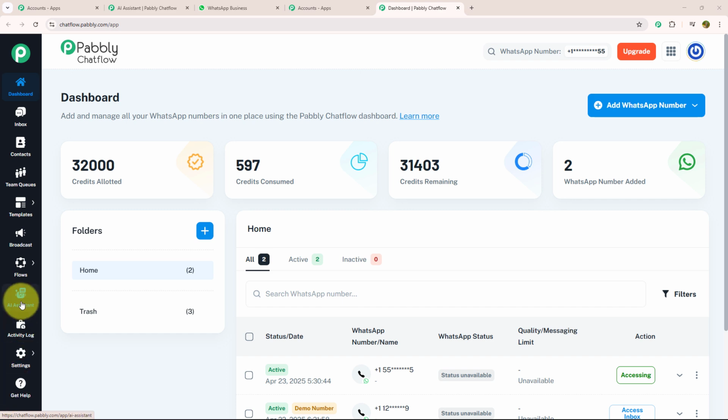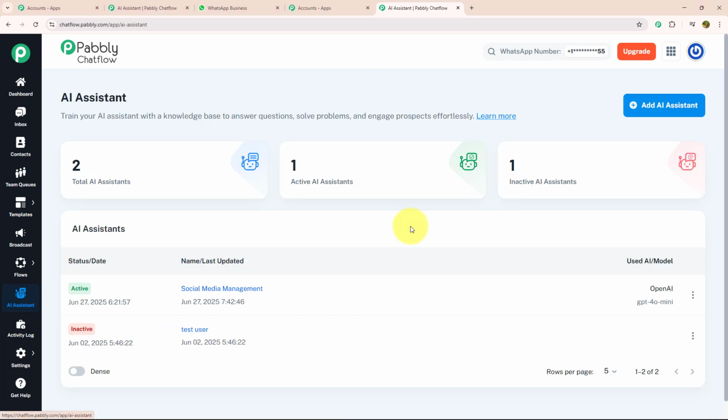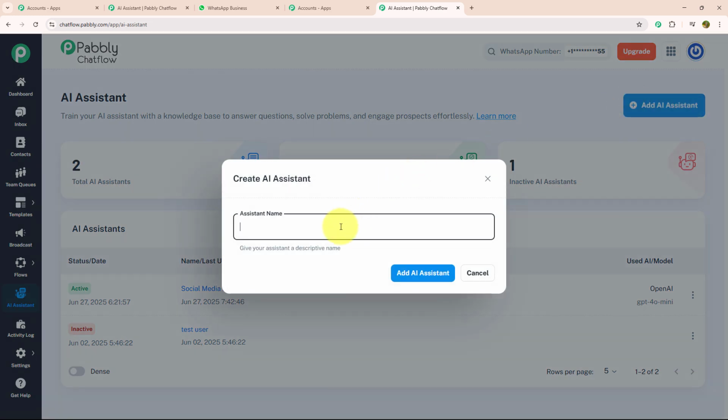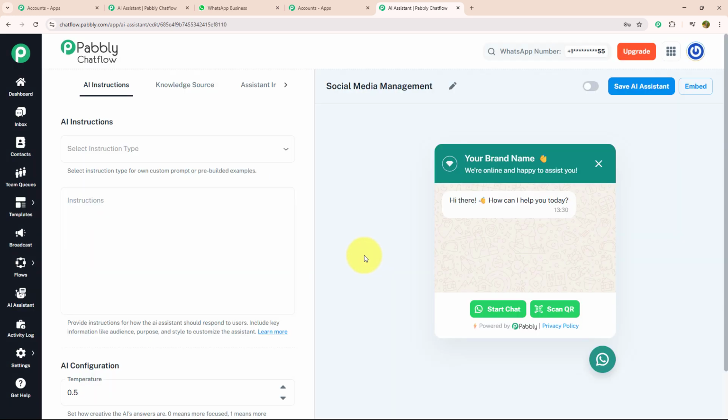For that, you need to click on AI Assistant and you will land on this page. Here, you can train your AI assistant with a knowledge base to answer questions and solve problems. It will also be engaging and effortless. To create an AI assistant, you need to click on Add AI Assistant and name your AI assistant. As we are making this AI assistant for social media marketing, I will name it accordingly and add my AI assistant. Now my AI assistant is added over here.